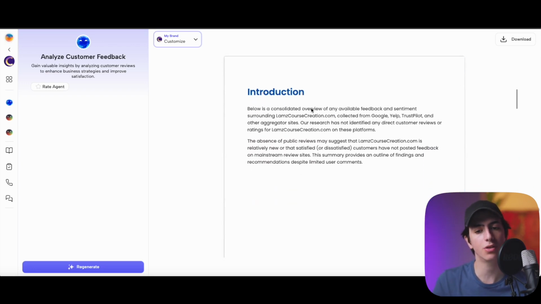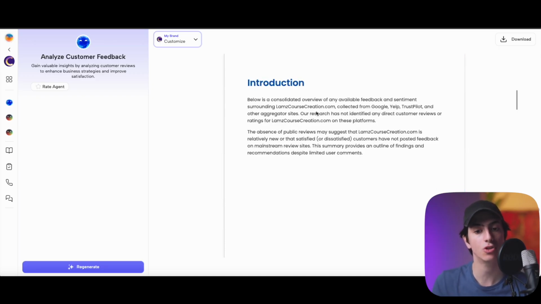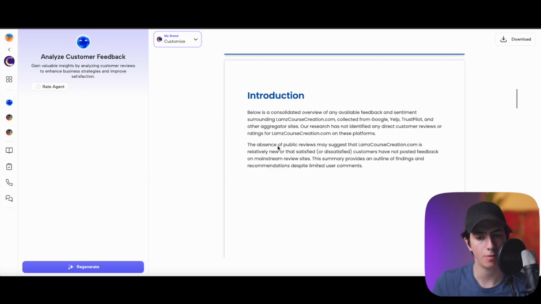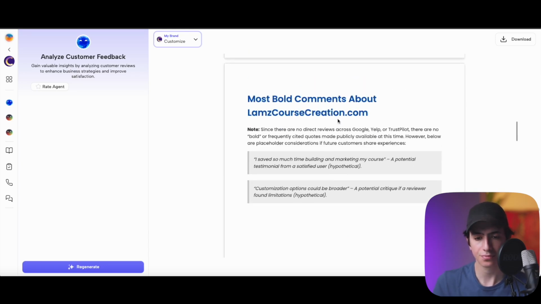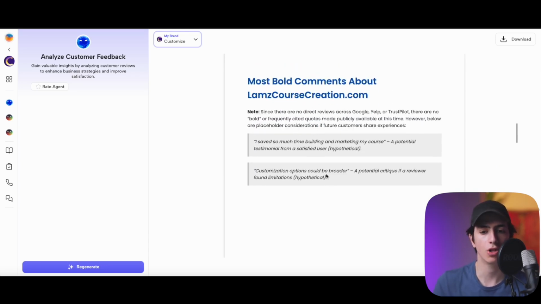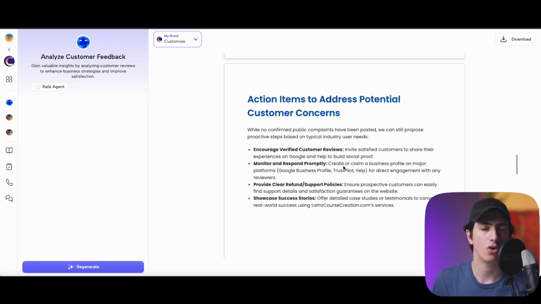Below, it gave a consolidated overview of any available feedback and sentiment surrounding Lamb's Course Creation from Google, Yelp, Trustpilot, and other aggregator sites. Our research has not identified any direct customer reviews or ratings for Lamb's Course Creation on these platforms. So it says that the absence of public reviews may suggest that Lamb's Course Creation is relatively new, or that satisfied or dissatisfied customers have not posted feedback on mainstream review sites. So again, it just gave some testimonials from my website, and it makes sense because all of the testimonials on my website are in video format and my clients haven't really posted on Trustpilot.